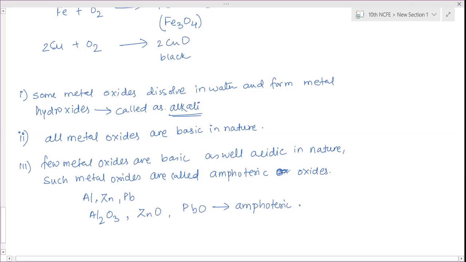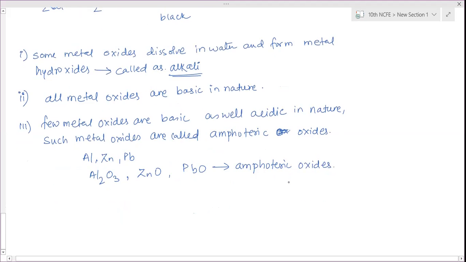Sodium reacts with any other base? No, ma'am. No. So these are amphoteric oxides because these can react with acids as well as bases.